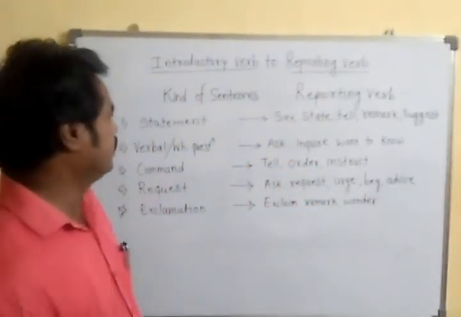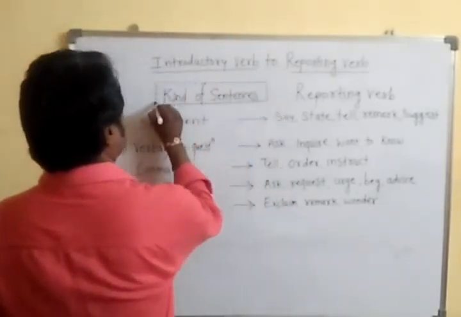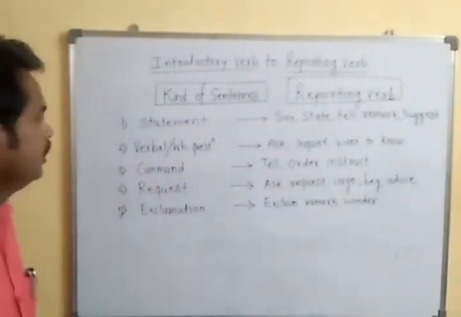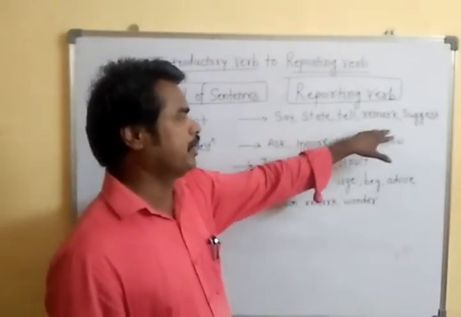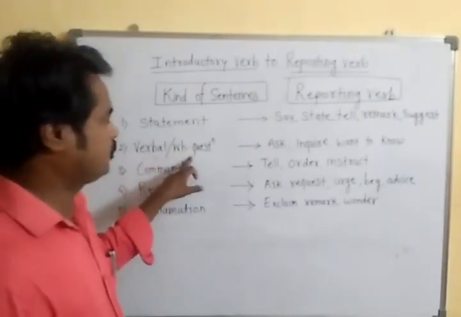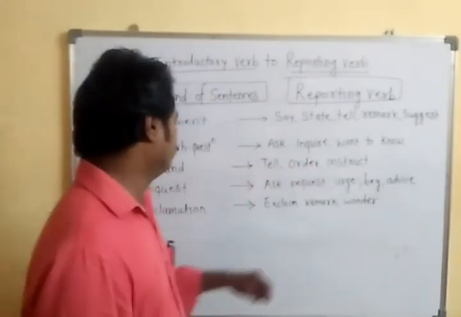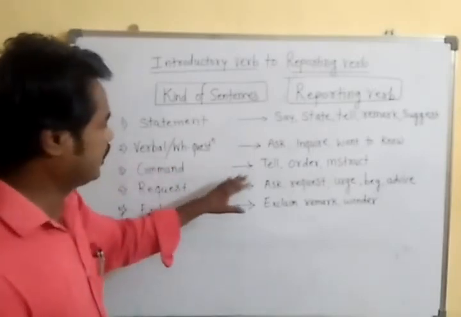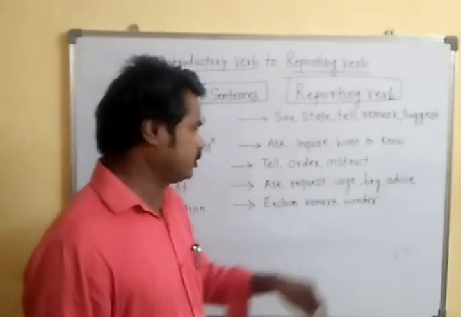Now let us see in detail what we have said. This is the kind of sentence, and these type of reporting verbs we have to use. If the sentence is of a statement type, we have to take say, state, tell, remark and suggest. If the sentence is of verbal type of question or a WH type of question, that time we are going to use ask, inquire and want to know. The next one, if the sentence is of commanding type, giving an order, that time we have to take reporting verbs tell, order and instruct.